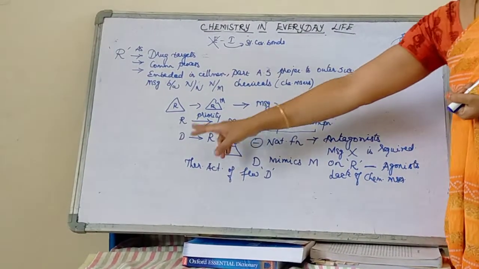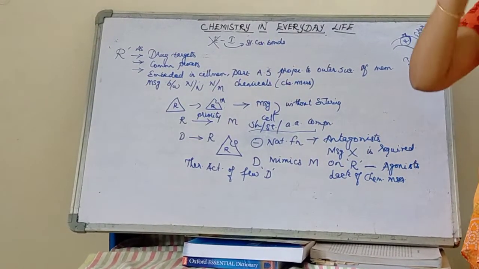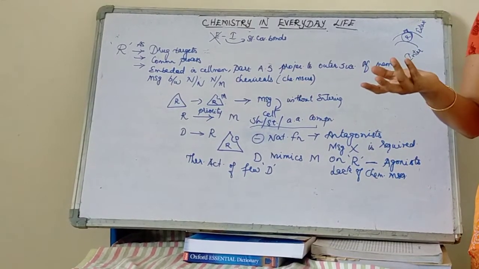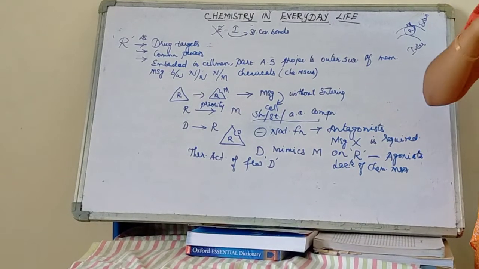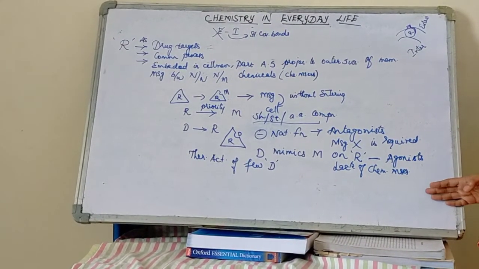Now my drug is going to bind with the receptor. The drug action will be of two ways. Either my drug will be inhibiting the natural phenomena, then that is called an antagonist, or my drug will be mimicking the action of a messenger. In that case, it is called an agonist.